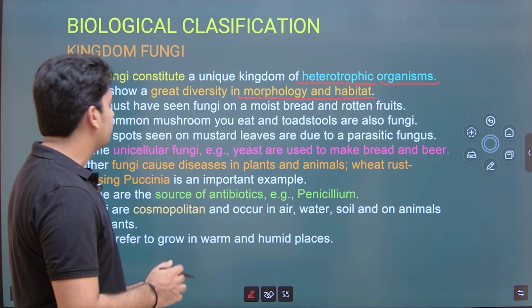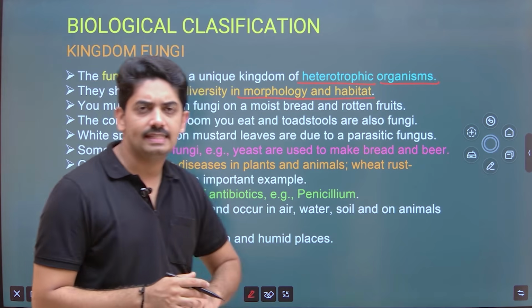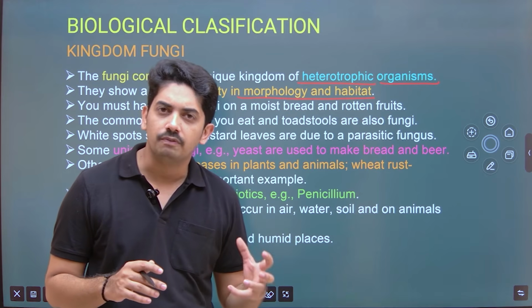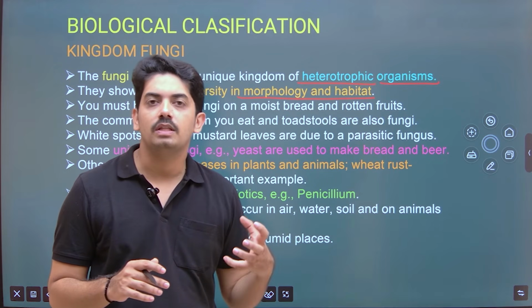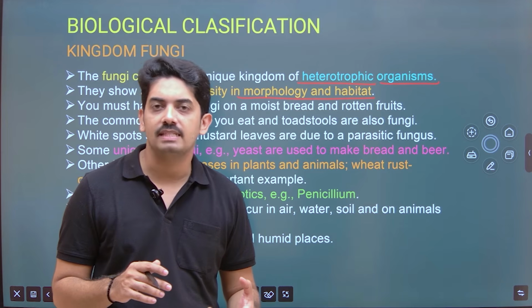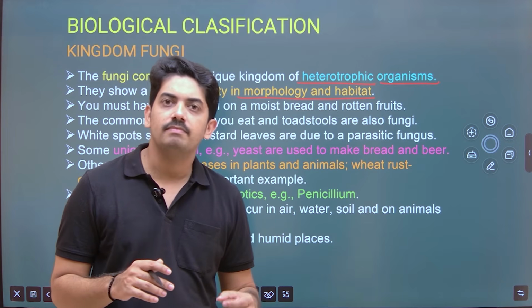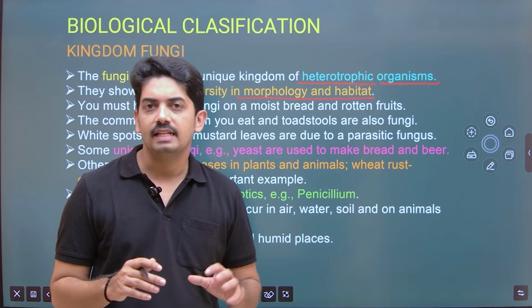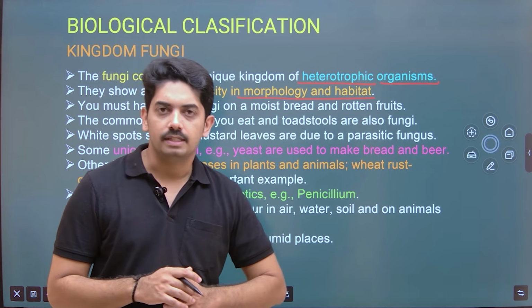Okay. And habitat, as I said, some of them grow on rotting fruits, rotting food, and some of them grow on the body of a living organism as pathogens, and some of them cause disease in plants like wheat rust. These are diseases caused by fungus.